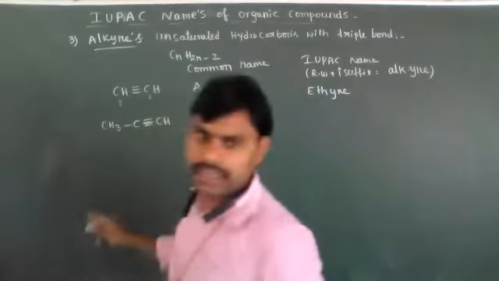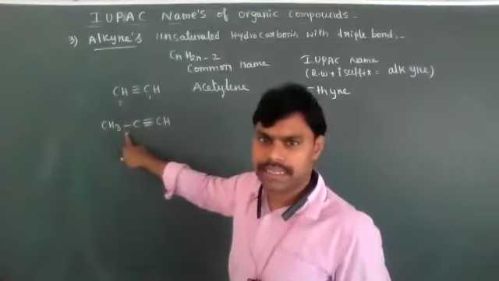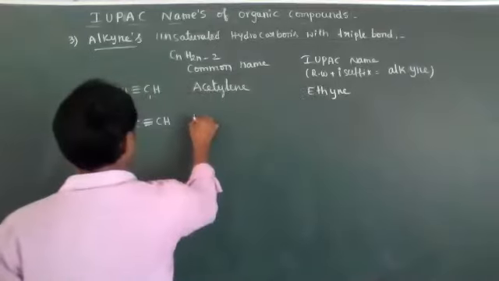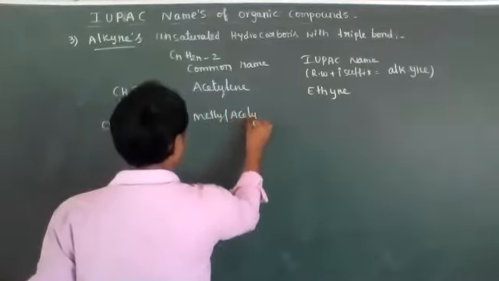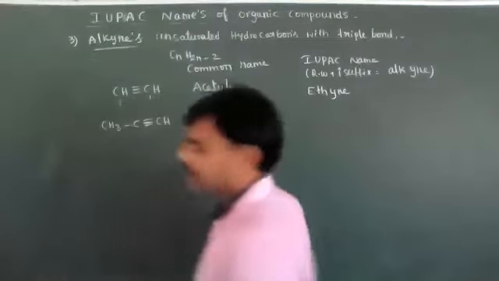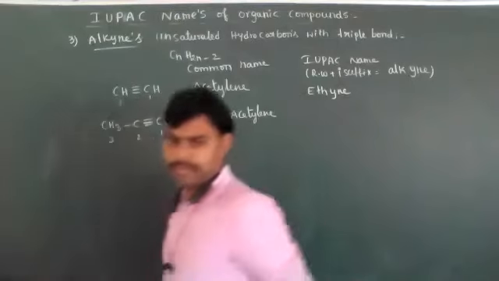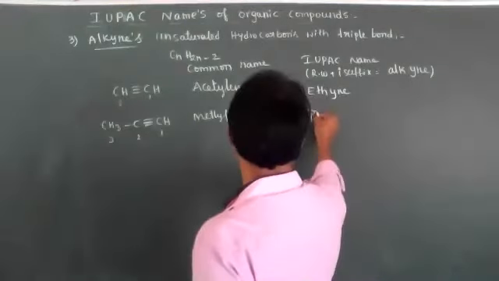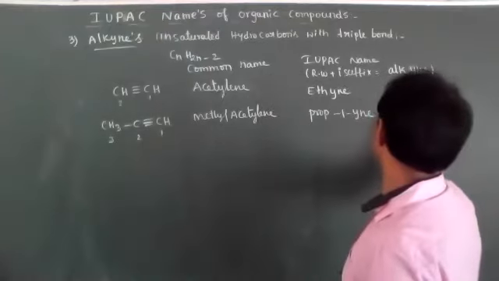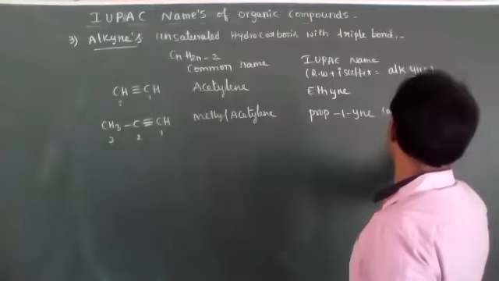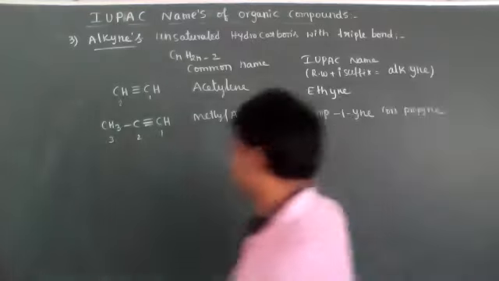Now this common name is acetylene. If one hydrogen atom is removed and a CH3 group is present in that place, its common name is methyl acetylene, but the IUPAC nomenclature is propyne. Propyne is the IUPAC nomenclature.